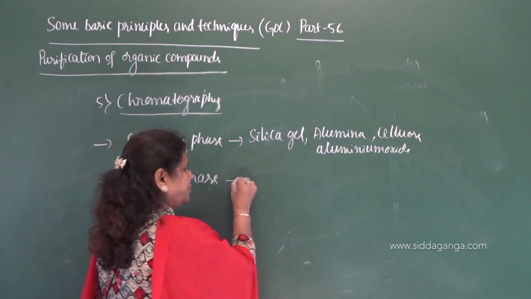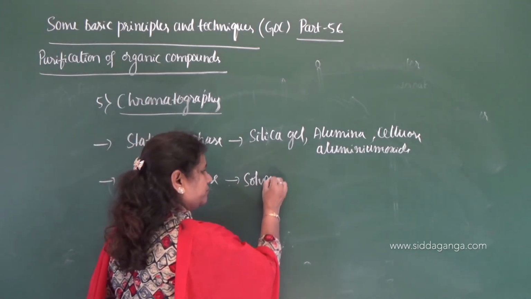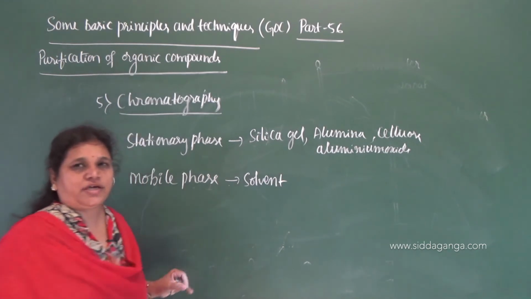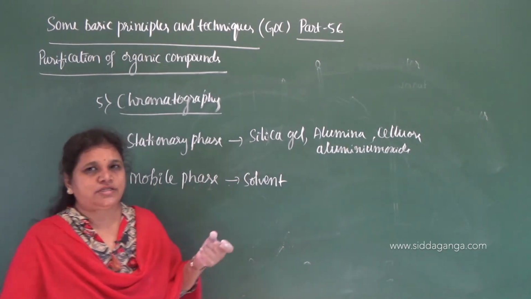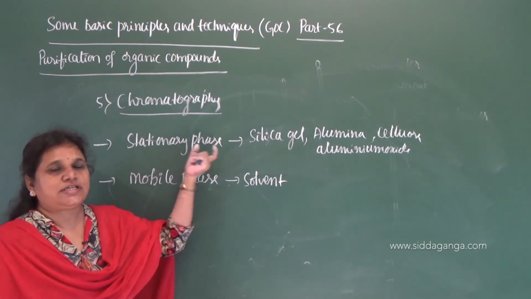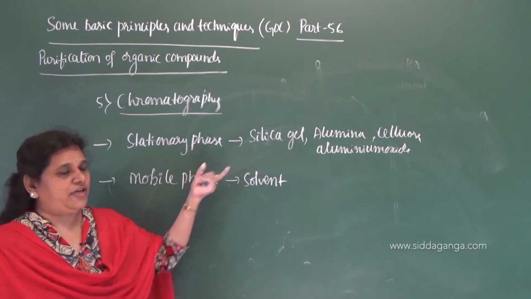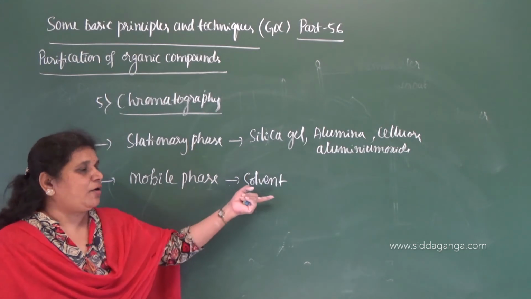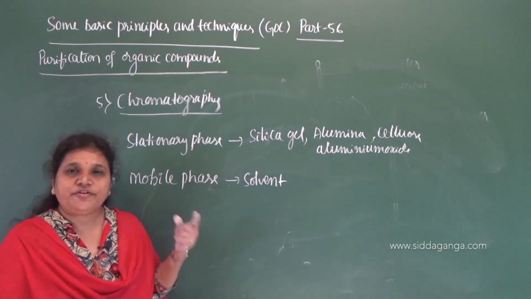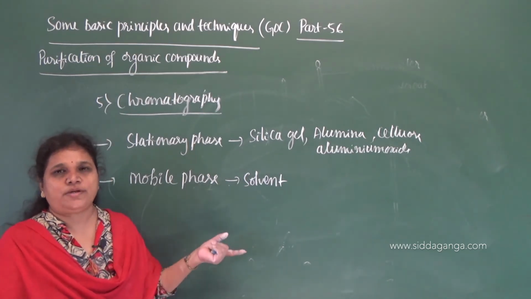Mobile phase is usually the solvent. Solvent which can easily rise or which can flow easily through the stationary phase, which can easily move through the stationary phase, is nothing but a mobile phase, and commonly used one is solvent. Even you can take mixture of solvents also.